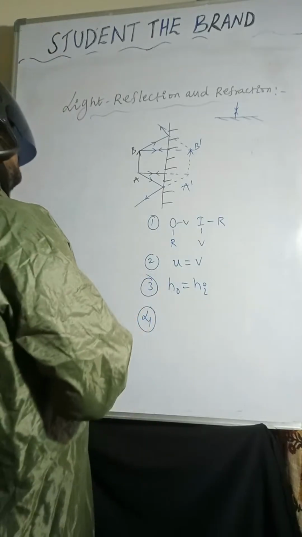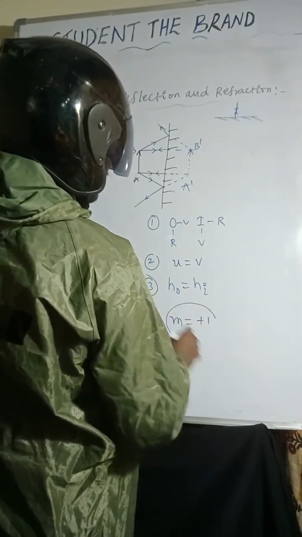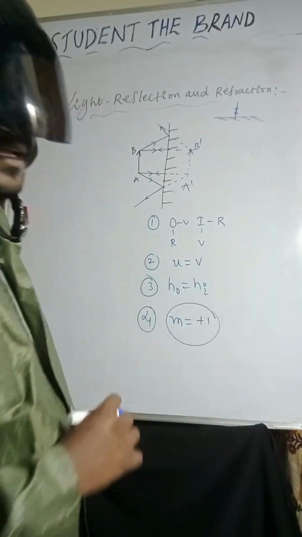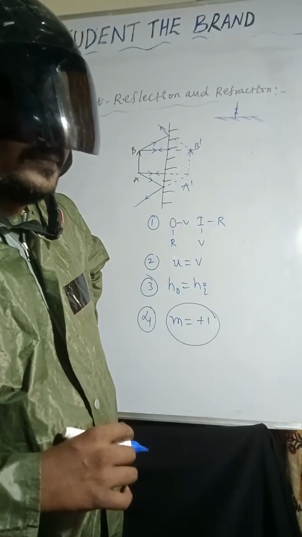Now, the plane mirror also forms magnification. The magnification of the plane mirror is +1. Sir, why is the magnification of the plane mirror +1?